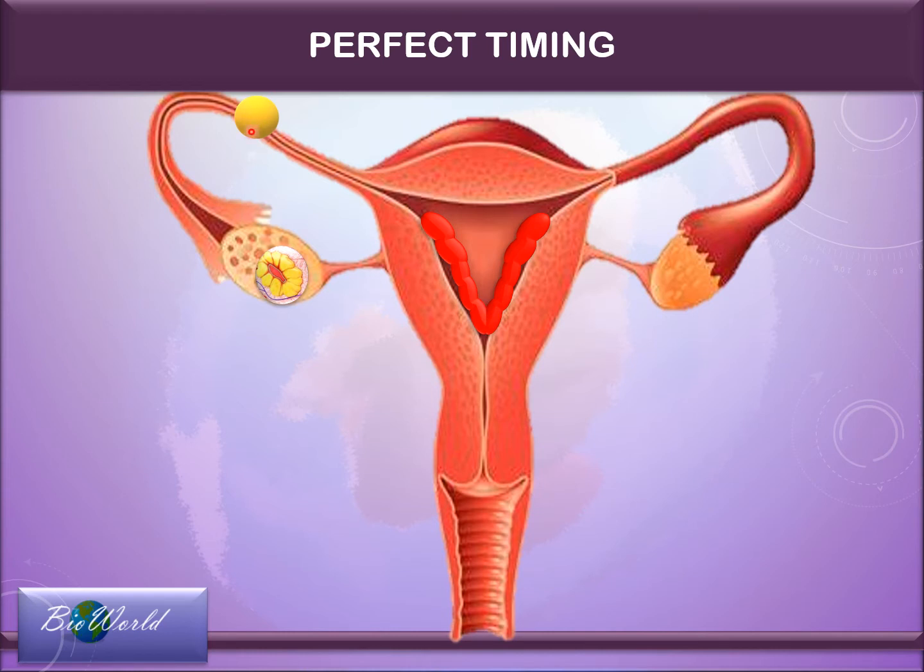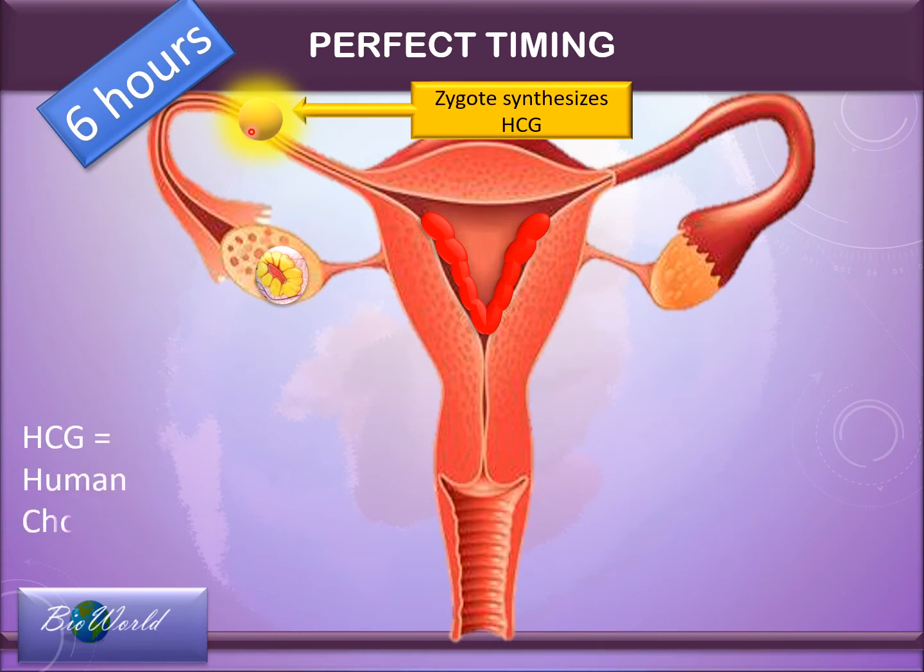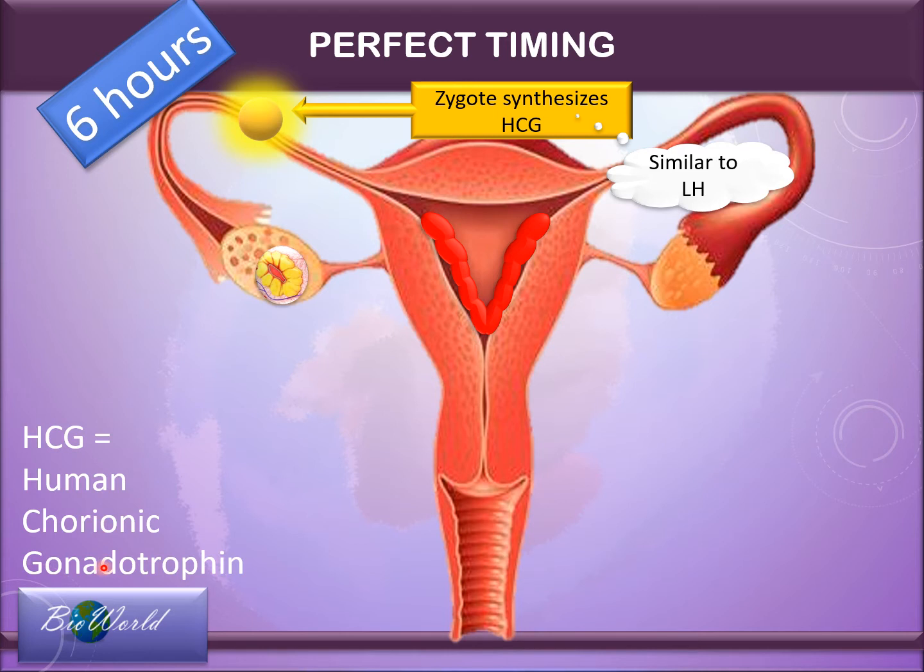Well, you see, within 6 hours of zygote formation, the zygote will begin to synthesize a hormone called HCG, human chorionic gonadotrophin. And this hormone can carry out similar functions as LH. Let's recollect what LH can do. LH can carry out 3 tasks. The first is to cause ovulation to occur. Second is to convert the Graafian follicle into a corpus luteum. And third, to stimulate the corpus luteum to secrete progesterone.